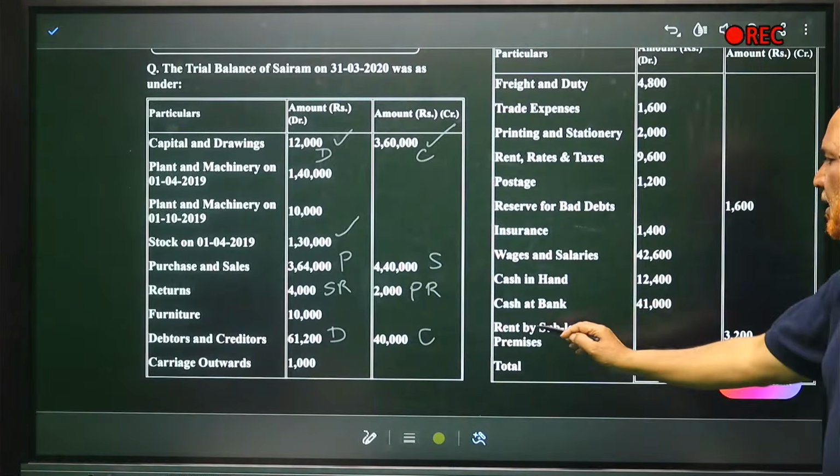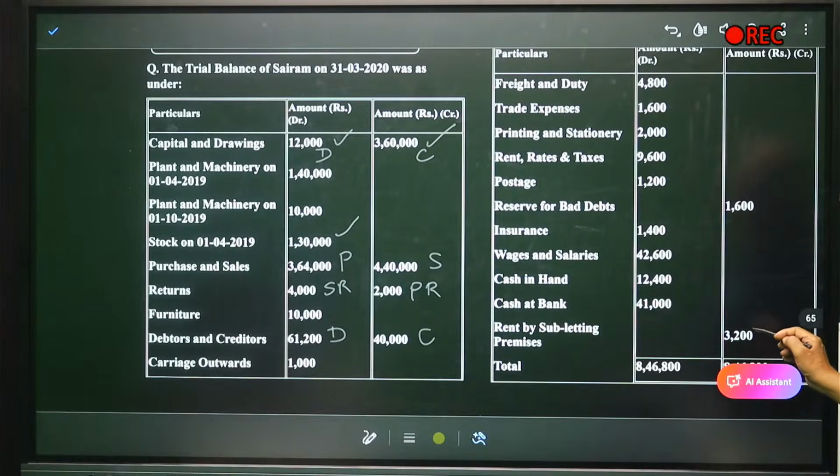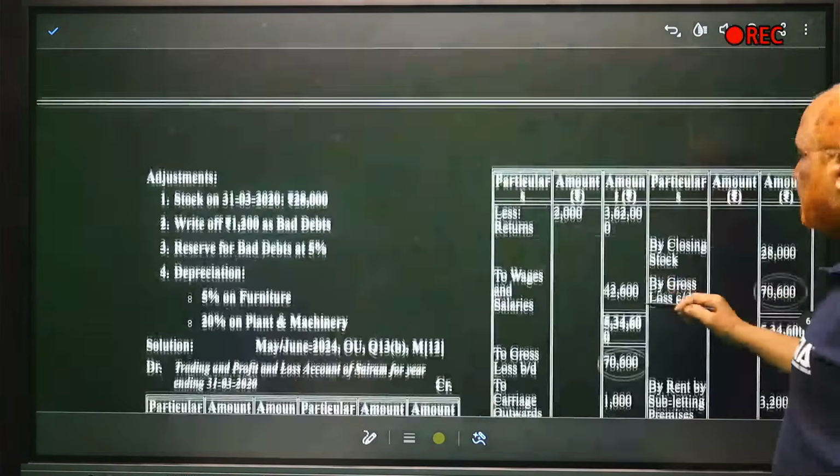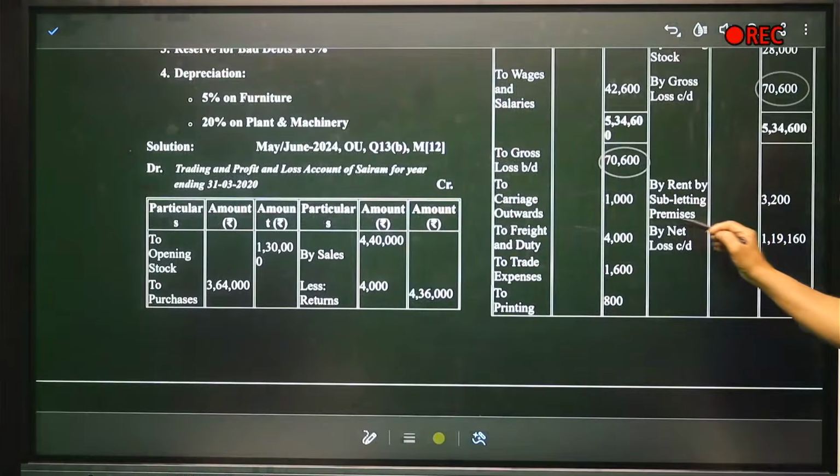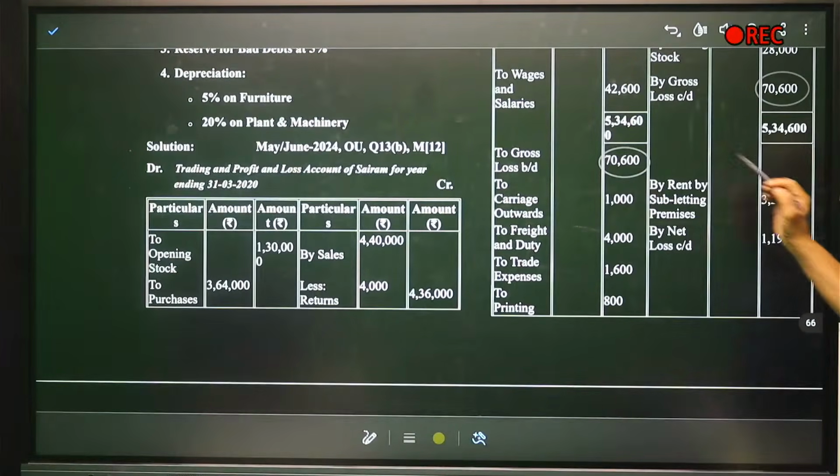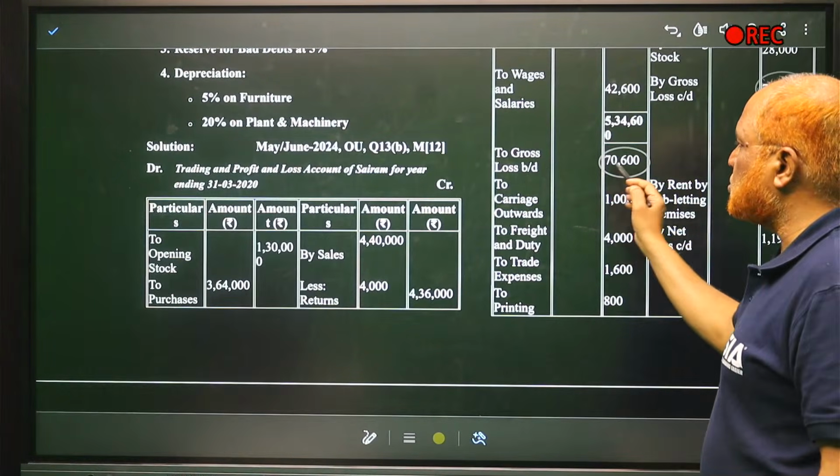You can see here rent by subletting the premises 3,200. Rent is not paid, rent is received. That's why it is given on the credit side. So it is other income. So here by rent by subletting the premises 3,200. Now debit side to gross loss, already we have seen.